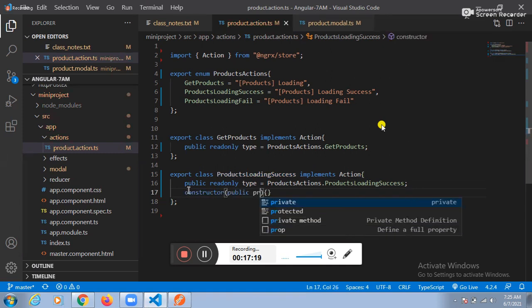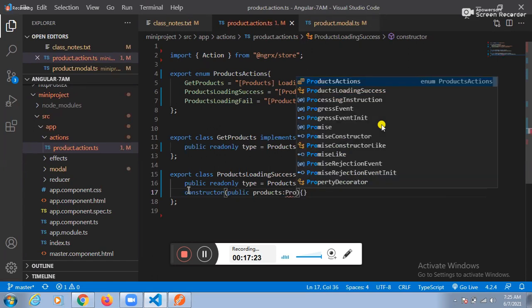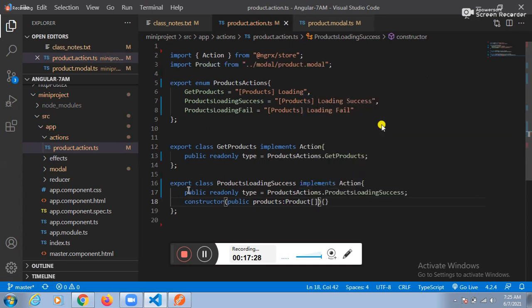Here see this one here. Public products. What is the model you created? Product model na? Yes, product. Guys, can I continue? Are you people okay? Yes, sir.